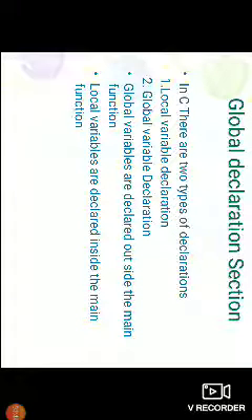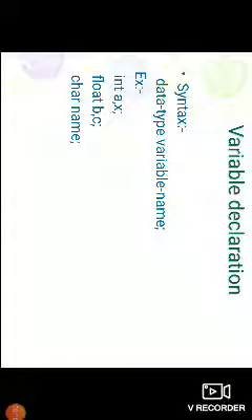Next one is the global declaration section. In C there are two types of declarations. The first one is local variable declaration. The second one is global variable declaration. The global variables are declared outside the main function. Local variables are declared inside the main function.